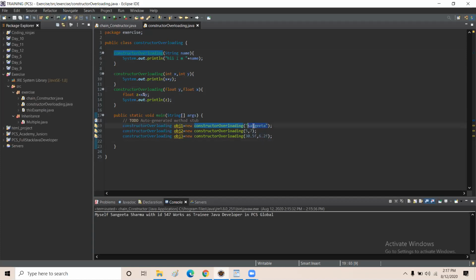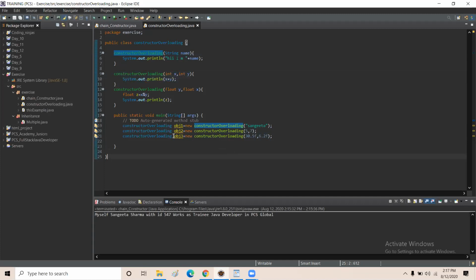So I have created an object, and now I have passed here Sangeeta, which is a string data type. So it will go to this constructor. Whenever this first object is created, this constructor will get called, so it will print "hi, I am Sangeeta". Whenever the second object is created, this constructor will get called, because this is two integer type data, and it will print x plus y, 5 plus 7.